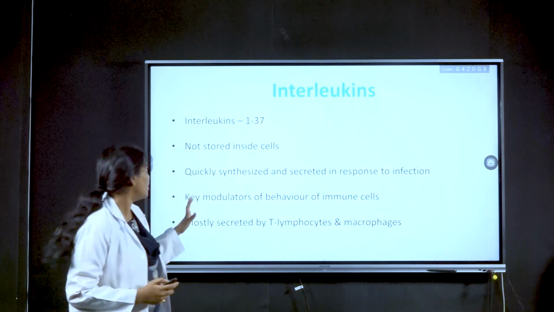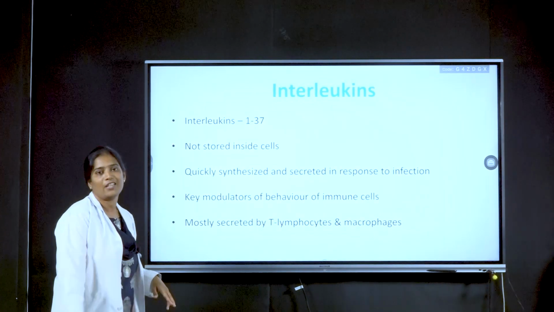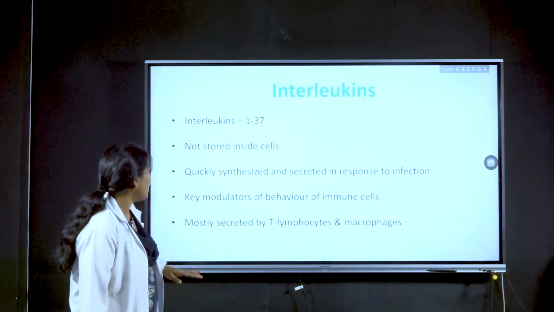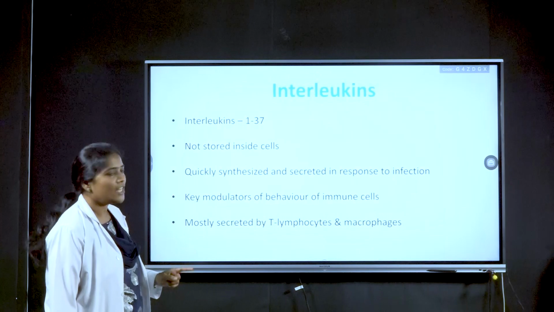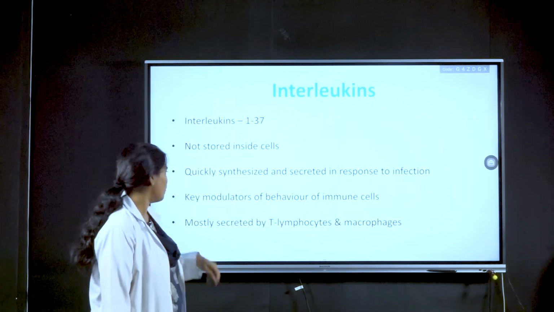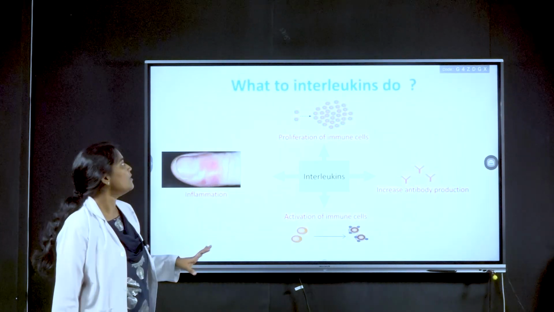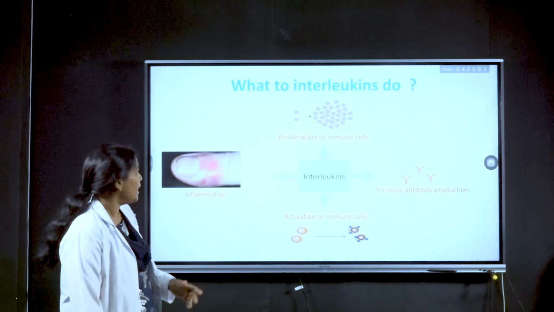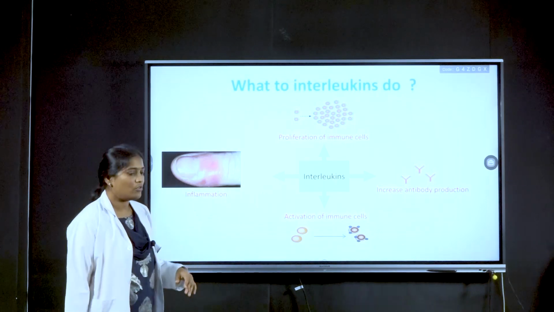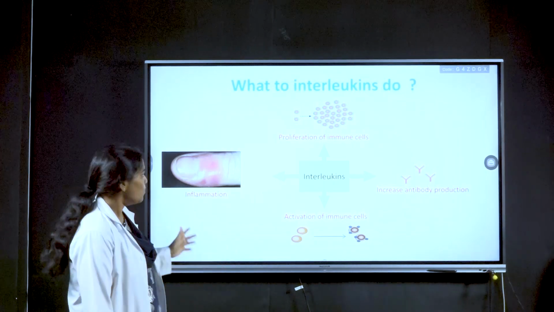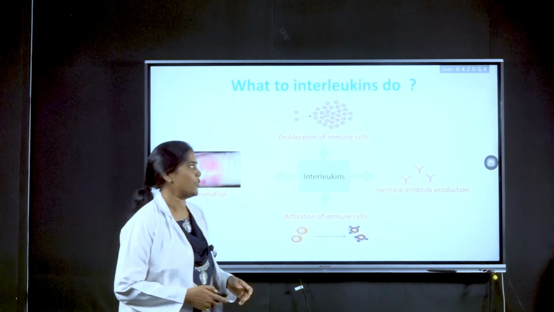Now coming to interleukins. About 1 to 37 interleukins are seen, and they are not stored inside the cell. They can be produced by various cells like neutrophils. They are quickly synthesized and secreted in response to infection, and these are key modulators of the behavior of immune cells, mostly secreted by T lymphocytes and macrophages. Interleukins have many roles in the proliferation of immune cells, increase in antibody production, activation of immune cells, and progression of inflammation. They have a combined effect of inducing all these reactions.